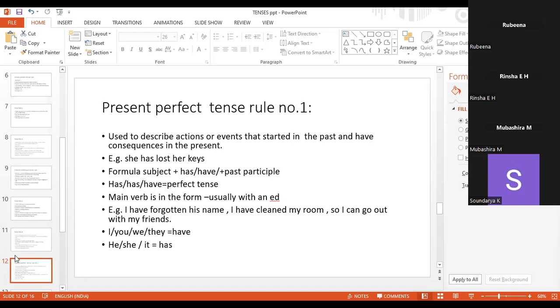Okay, we will continue in the next class about the present perfect tense, because we have less than one minute. So we will continue in the next class. Please try to remember the structure that I gave you. Simple present tense.